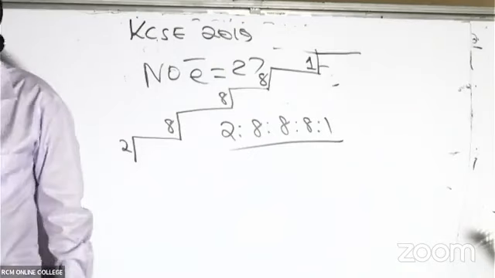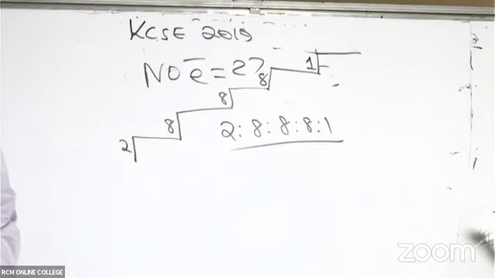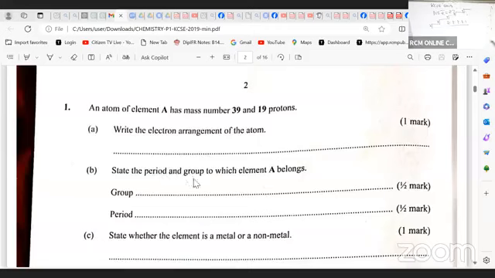Then, ladies and gentlemen, before I throw around the present, I would want you to come here and look at part B. State the period and the group to which element A belongs. So you tell us the group, and then you tell us the period. In this case we have a half a mark.